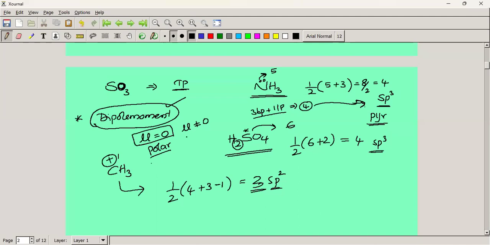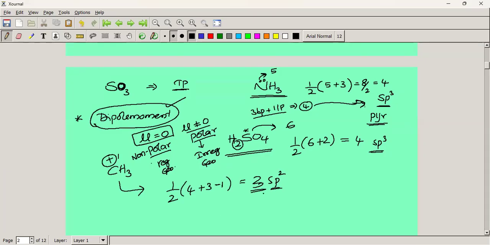Mu is not equal to 0, that is a polar molecule. Mu is equal to 0, that is non-polar. The polar molecules have an irregular geometry. Non-polar molecules have a regular geometry.